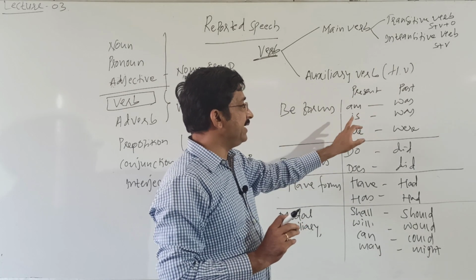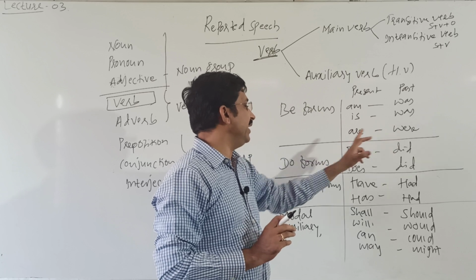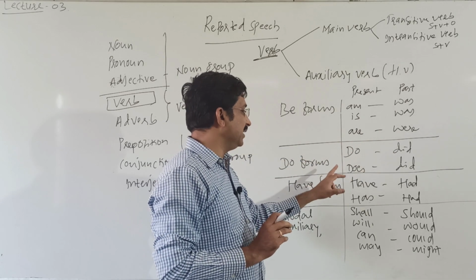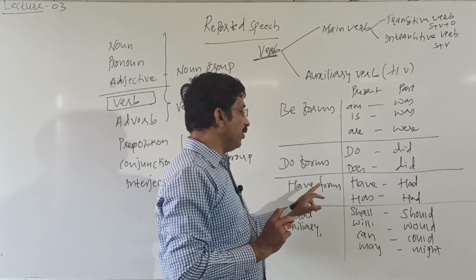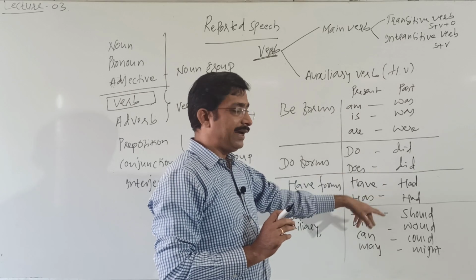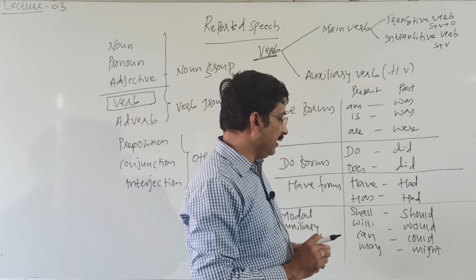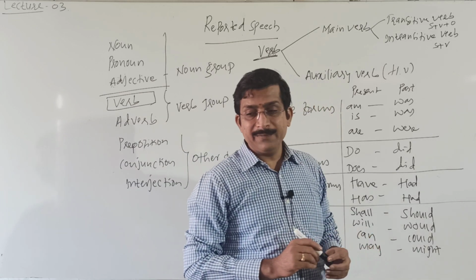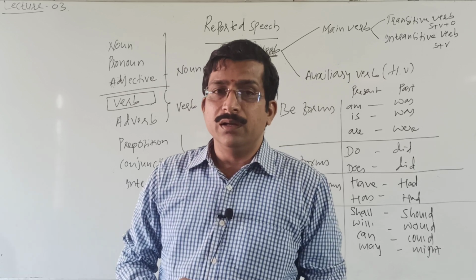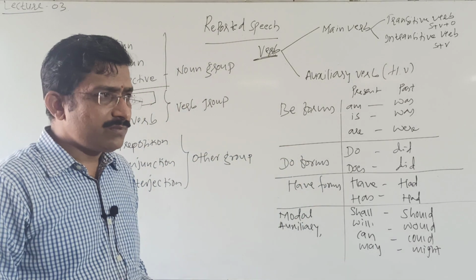Am, is, are, was, were. Do forms: do, does, did. Have forms: have, has, had. Modal auxiliaries: shall, should, will, would, can, could, may, might. These are all the helping verbs.